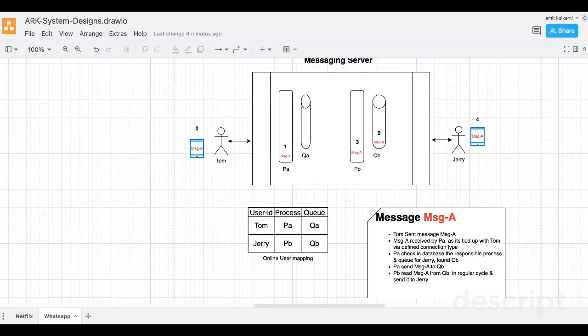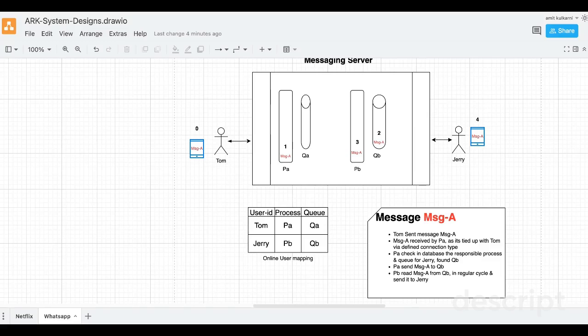Now the process which is dedicated to Jerry, PB, as a regular cycle consumes this message A and sends it to Jerry's device, where Jerry reads the message. As and when Jerry reads the message, Jerry's device sends a signal to Tom's device.